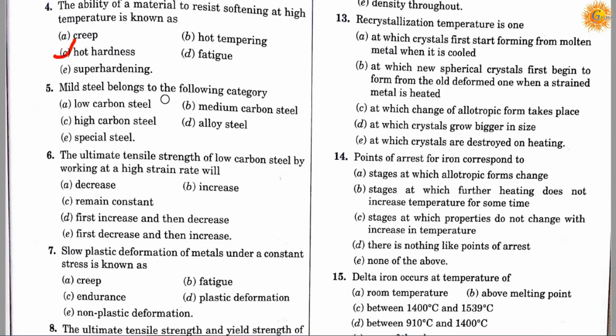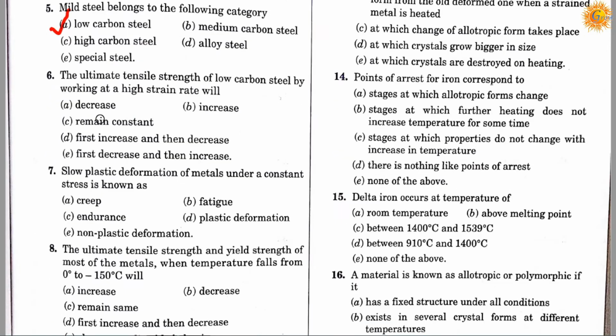Question number 5. Mild steel belongs to the following category. Option A, low carbon steel; option B, medium carbon steel; option C, high carbon steel; option D, alloy steel; and option E, special steel. Correct answer is A. Mild steel belongs to the low carbon steel.